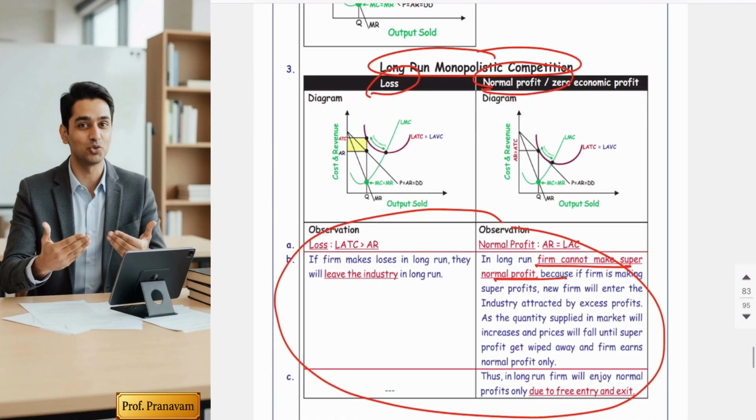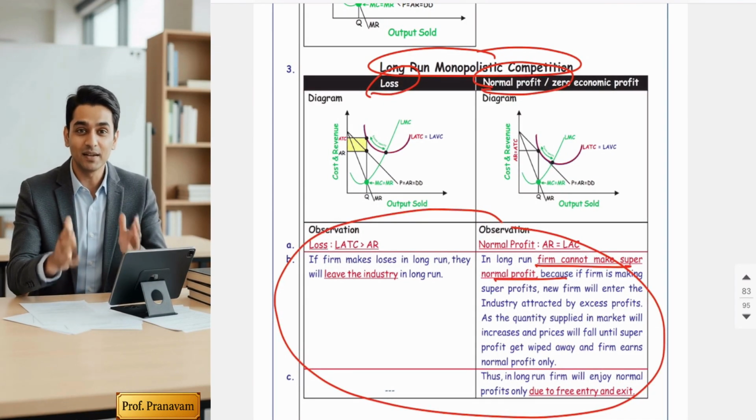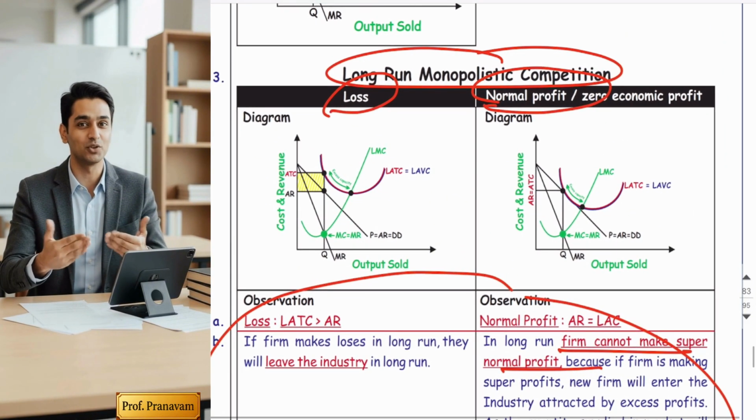So friends, by this I have completed short run and long run theory. Hope you understood.